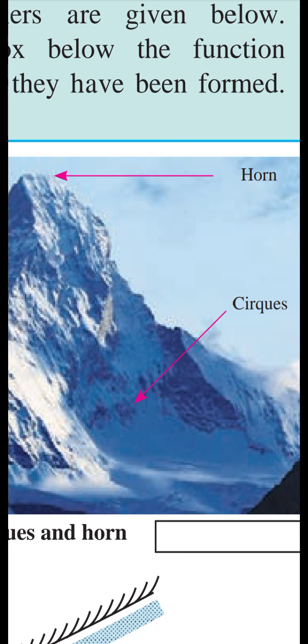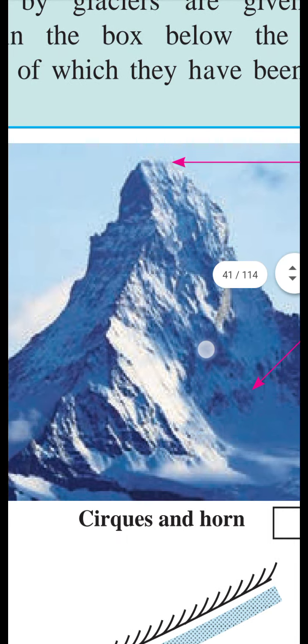Then next is arête. Arêtes are also landforms, formed because of the erosion work. It is not shown here.